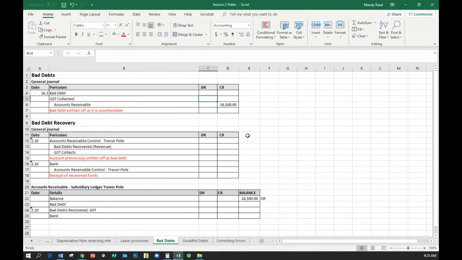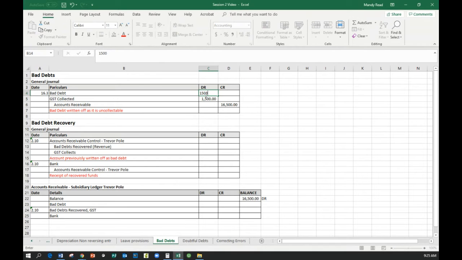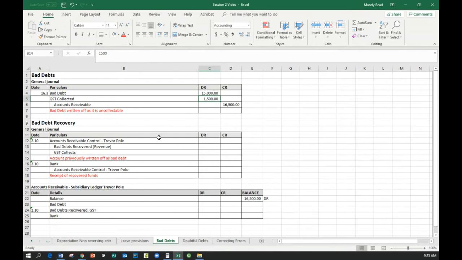Obviously, $16,500 divided by 11 is $1,500, which means that the actual bad debt that's being written off is $15,000.